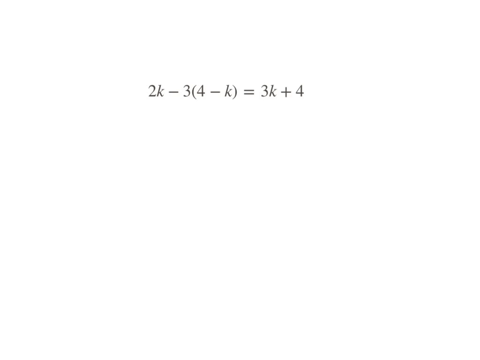We need to tidy up the left side of this equation before we can get k by itself. And we need to distribute this -3 to everything inside of the parentheses and then combine like terms. So -3 times 4 is -12. -3 times -k is +3k. And then, like I said, we'll combine like terms.